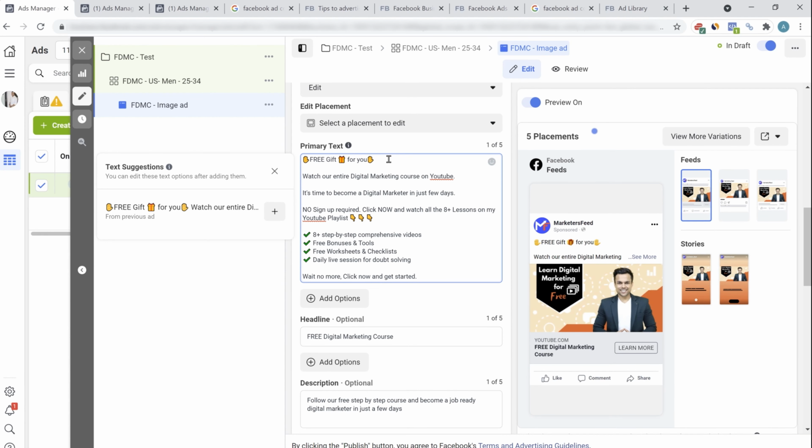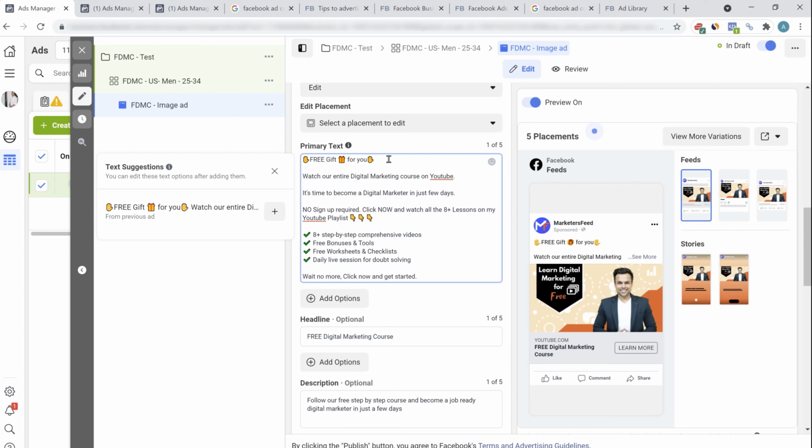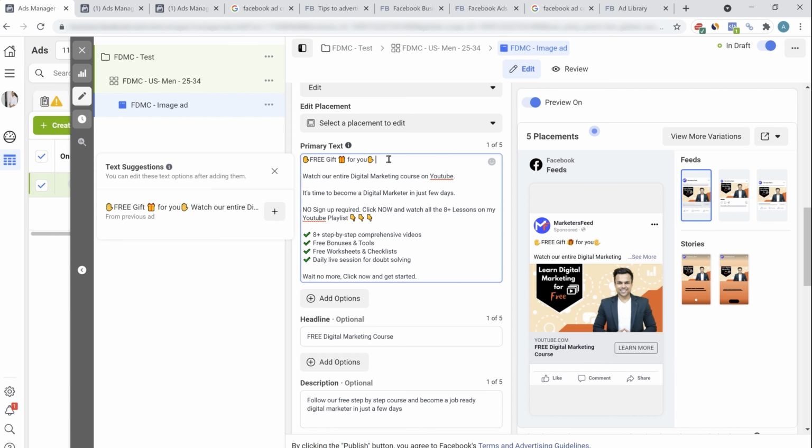The ultimate goal of the ad is to grab attention. See, whenever you're running a Facebook ad, Instagram ad, or even Google ad, your ultimate goal is to grab attention. People are busy, especially on Facebook. They are busy looking at various other cat videos or some other funny videos. Maybe they are busy watching the images of their crush, boyfriend, girlfriends, whatever. So in order to get the attention, you need to hook them. And the better the hook, the lower will be the cost for you.